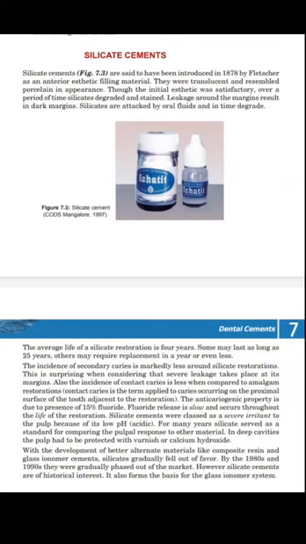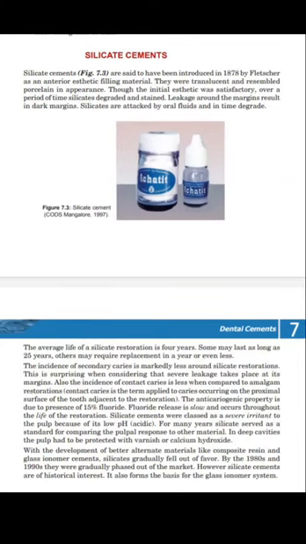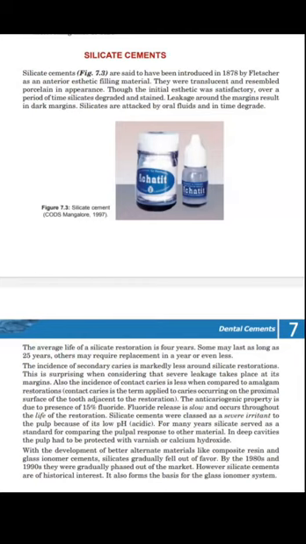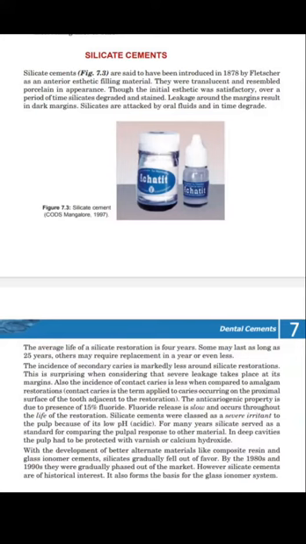Leakage around the margin results in dark margins. They leak, and leakage around the margin results in dark margins, and a blackish line will appear between your teeth and gingiva. Silicates are attacked by oral fluids and degrade in time.